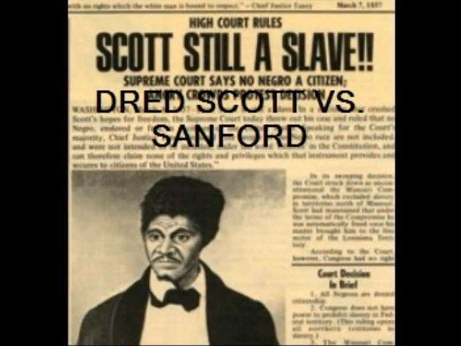Dred Scott versus Sanford was a critical case in the history of the build-up to the Civil War. The United States Supreme Court ruled that, quote, a Negro whose ancestors were imported into the U.S. and sold as slaves, whether enslaved or free, could not be an American citizen, therefore had no standing to sue in federal court.